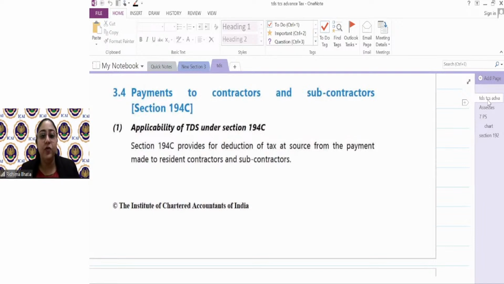Okay, so I'll give you a minute to settle down and ask your questions, because today we will quickly start a train of one section after another. In the previous class we went slow so that your concept of TDS would be clear. We did section 192, section 193, and section 194A. Now we'll be starting with section 194C. So if you have any doubts, any queries, please do ask.